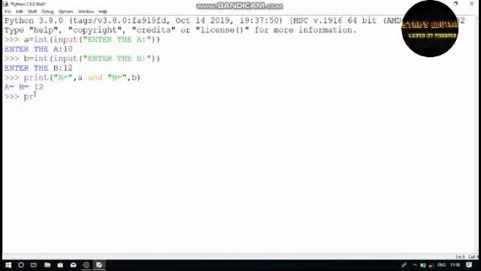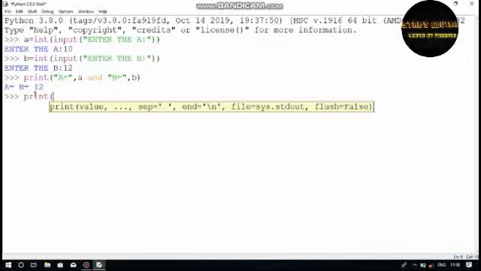Let's say print A equals to B. It's right or wrong? We already know it is not correct.